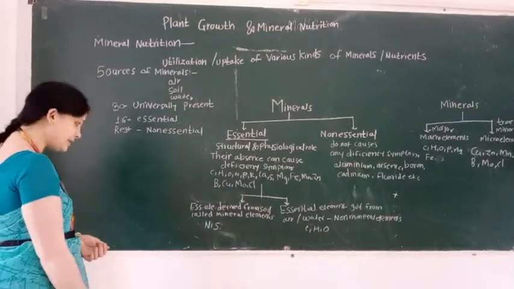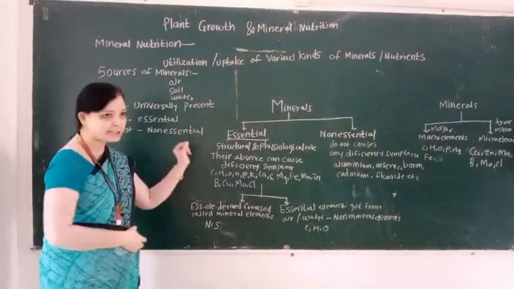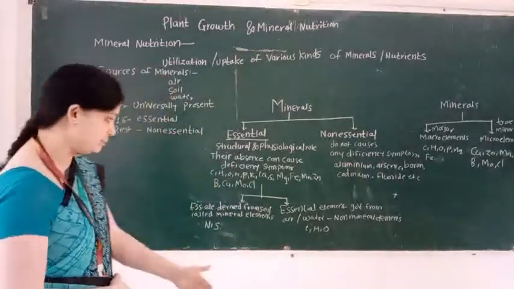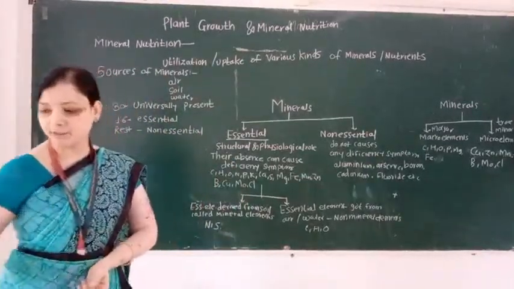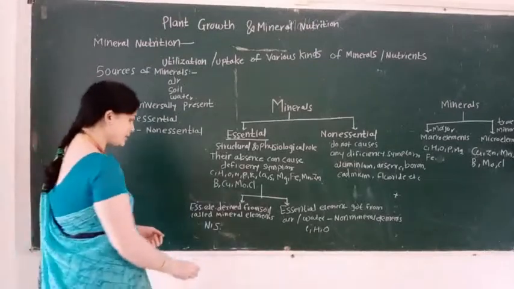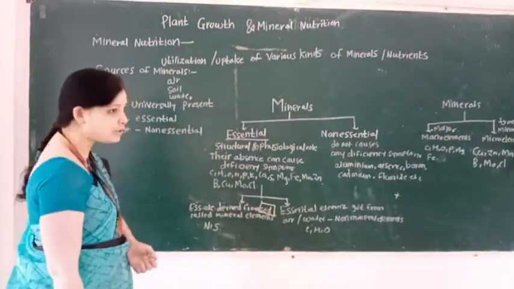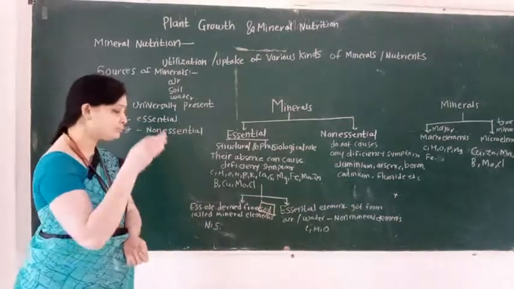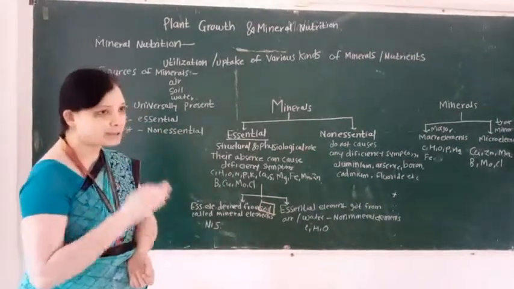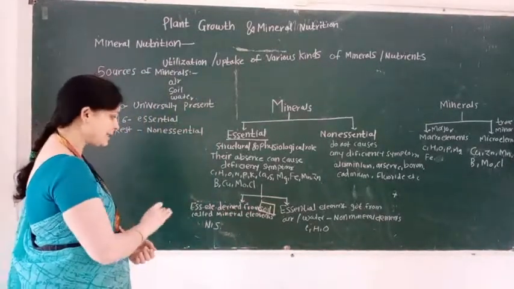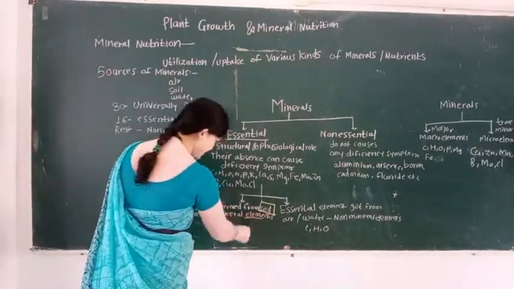Mineral elements are the essential elements derived or obtained from soil. Here, remember this: essential elements which are derived from soil. These are called mineral elements.